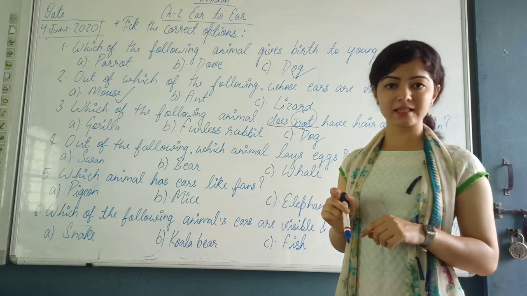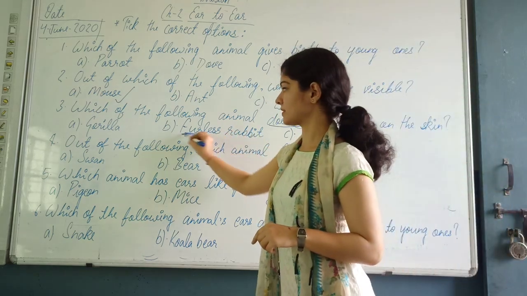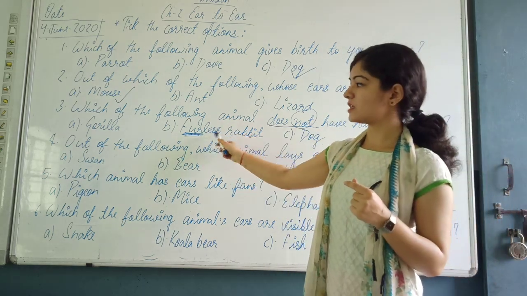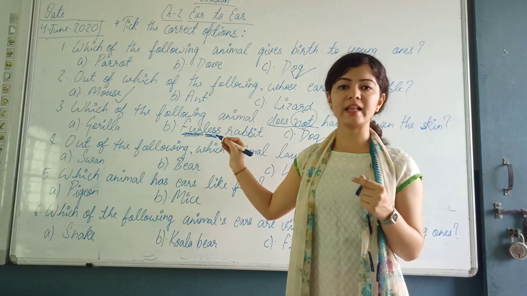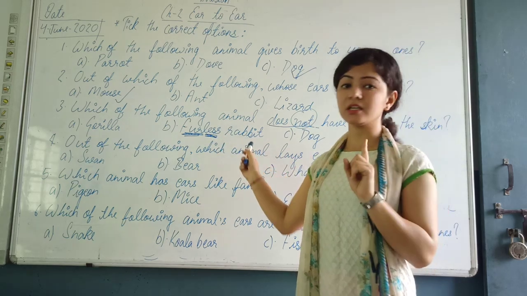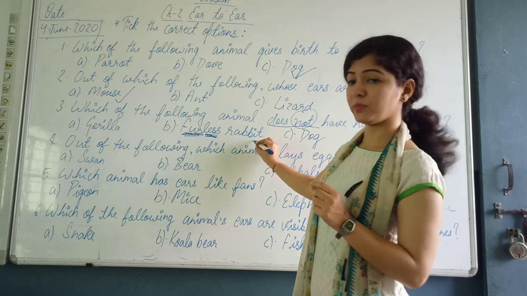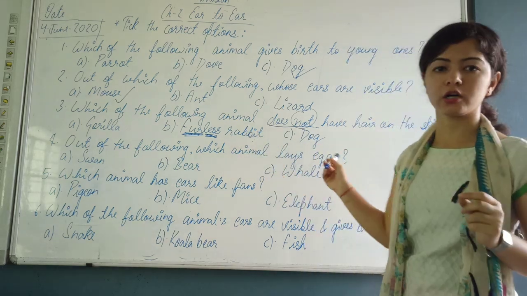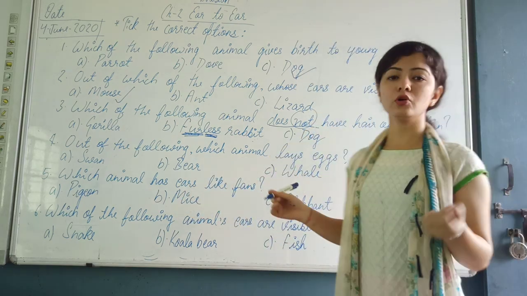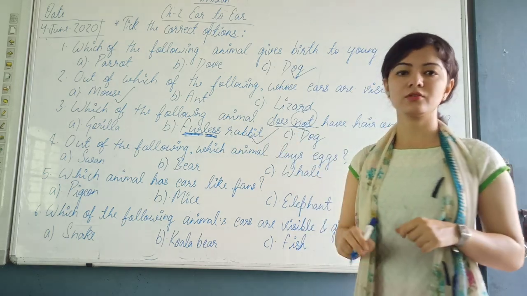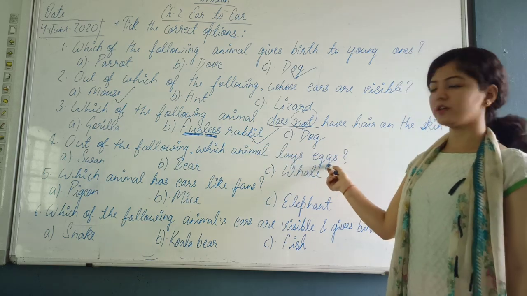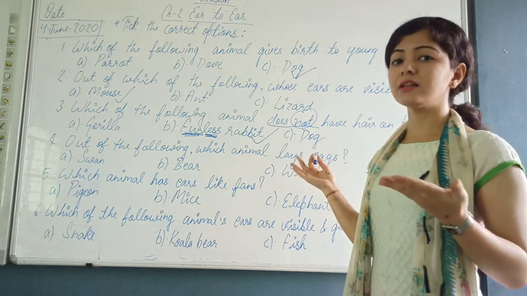Second one is the furless rabbit. Fur means hair. Here the word fur means hair. Furless, what is the meaning of less? Less means without. So it means without hair. The rabbit which does not have hair on the skin. So this can be our answer. The third option is dog. Obviously you have seen dog. Dog also has a lot of hair on its skin. So our correct answer is furless rabbit. Furless means without hair. Fourth one, out of the following, which animal lays eggs? Now you have to tell which animal lays eggs.